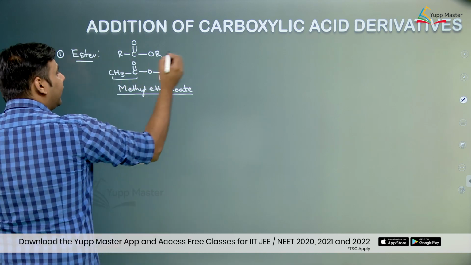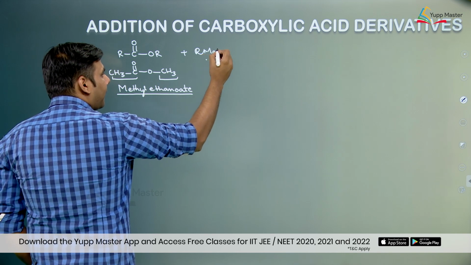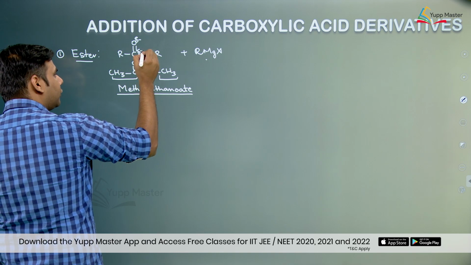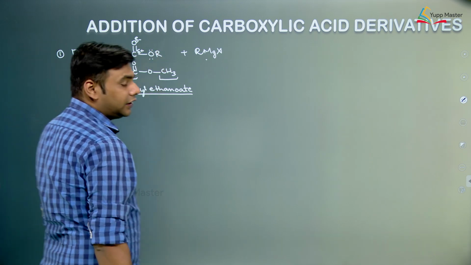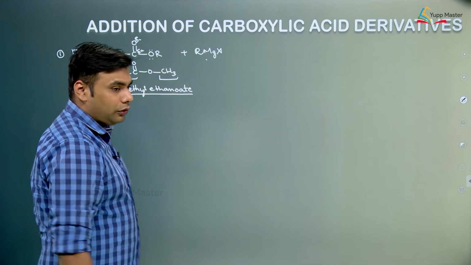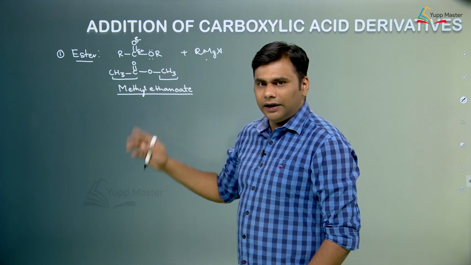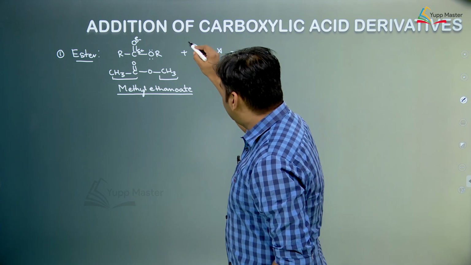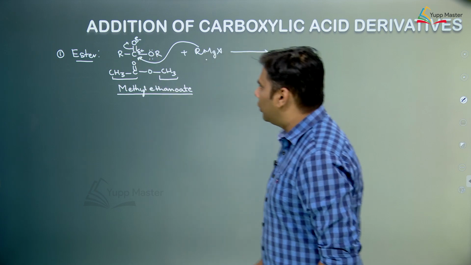Okay. So when we react an ester with, say, a Grignard reagent, there is a development of some negative charge over here and a positive charge over here. Now we know that the lone pair of oxygen will undergo resonance with C double bond O and would stabilize the carbonyl group. That is why ketones were more reactive than esters, which we did in the previous slide. So what would happen over here? This R would go and attack at this carbon and this pi electron would polarize.